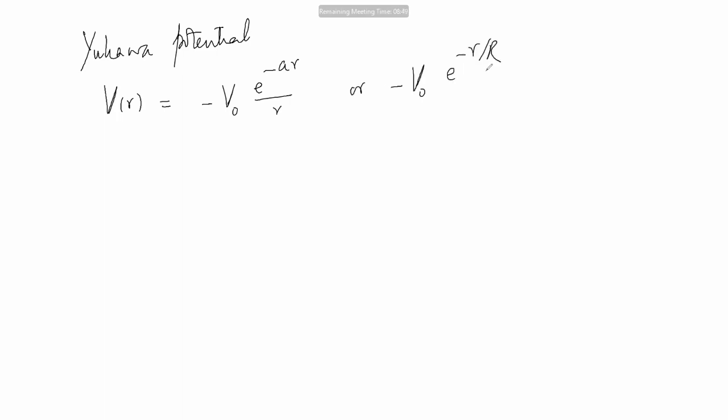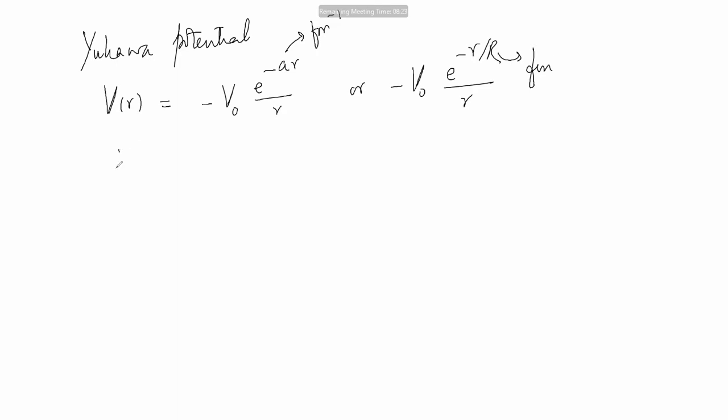Now, similarly, you take a Yukawa potential. This is V(r) is equal to minus e to the power minus a r by r, or equivalently, this is one and the same thing. What I am telling you, if a is here, this will have a dimension of Fermi inverse, and this will have a dimension of Fermi. Just keep in mind that really Fermi and energy, they are related.